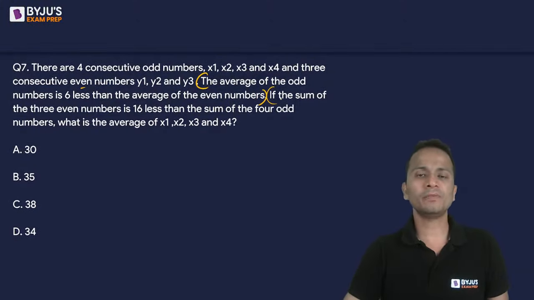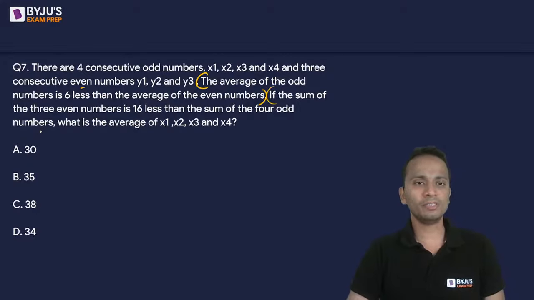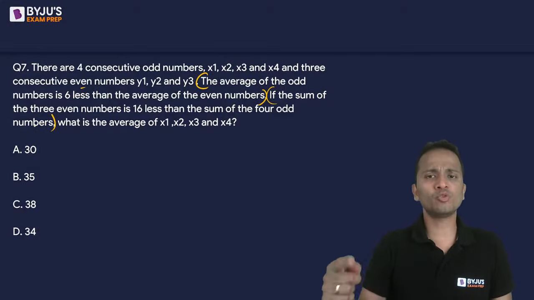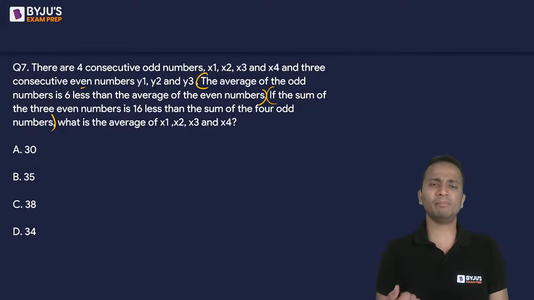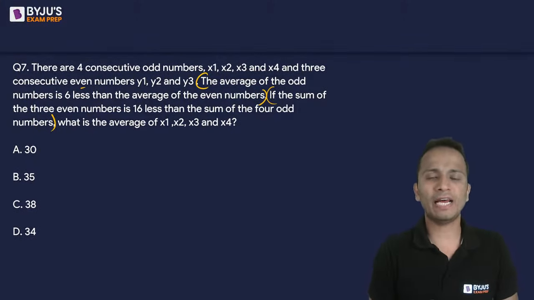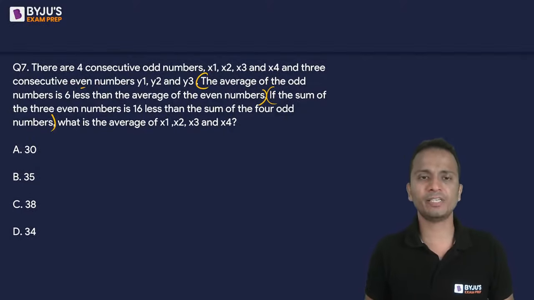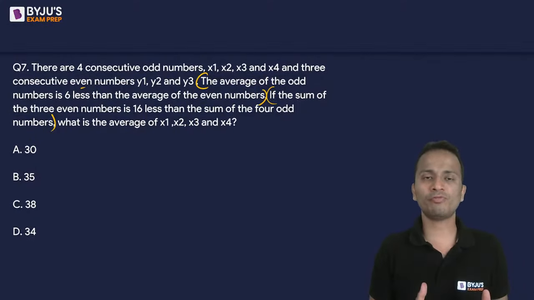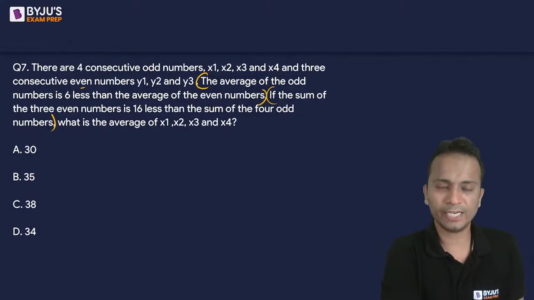Now the second equation, if the sum of 3 even numbers is 16 less than the sum of 4 odd numbers, what will be the average of x1, x2, x3 and x4? So second equation is related to the sum of these numbers. Okay. So first equation is the relation between their averages and second is the relation between their sums. So you'll have to make 2 different equations, solve for them, and you can easily get your answer.